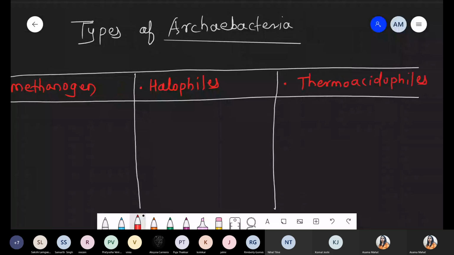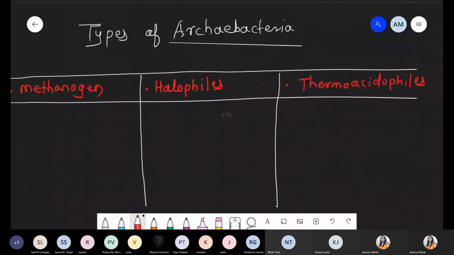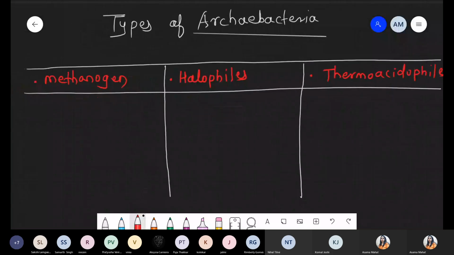Quickly, one by one, we are taking the habitat, the nutrition, and mode of function. That's it, only 3 points, from where questions will be made. First property is habitat. Methanogens basically survive under anaerobic conditions.